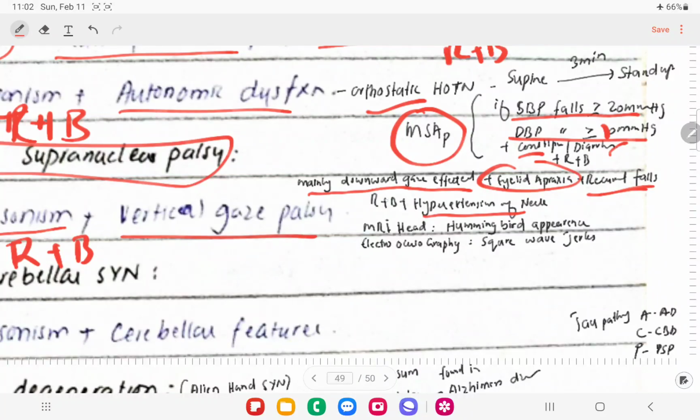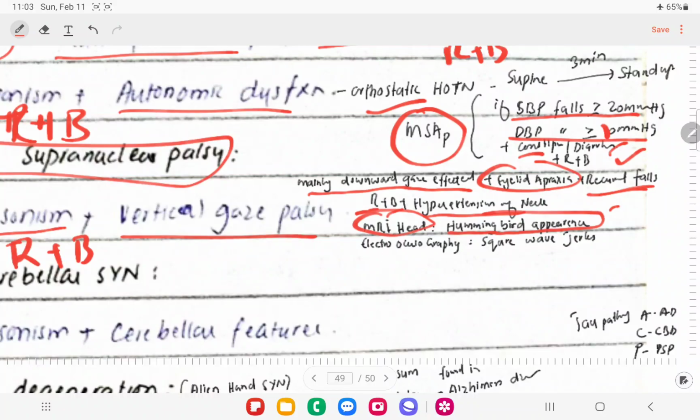So if the features are resting rigidity and bradykinesia, and along with that there is hyperextension of the neck, and if we do the MRI head, we can see the hummingbird appearance in these patients.